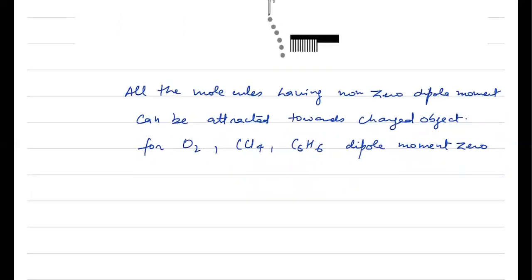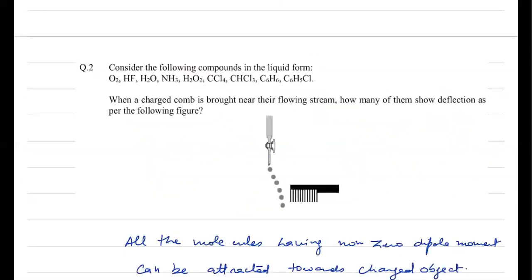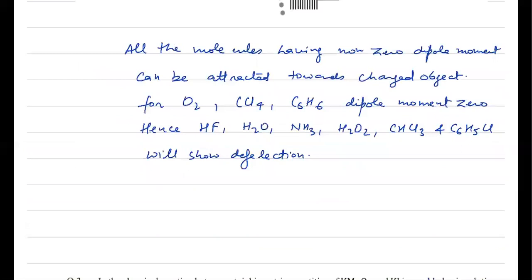Hence, HF, water, ammonia, hydrogen peroxide, H2O2, and chloroform — although the dipole moment of chloroform is very small, it is non-zero — and C6H5Cl will show deflection. And in the question it is asked how many of them will do so. So our answer will be 6, right? So the answer for this question is 6.